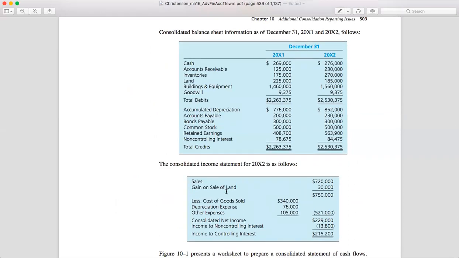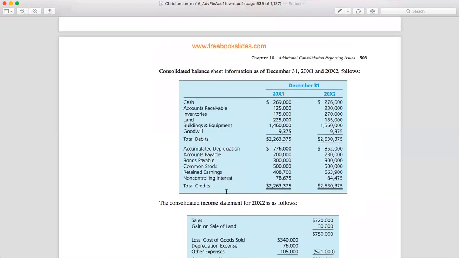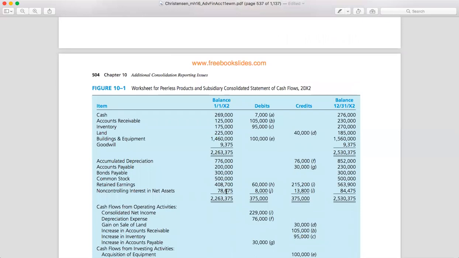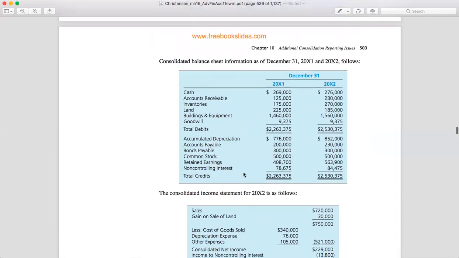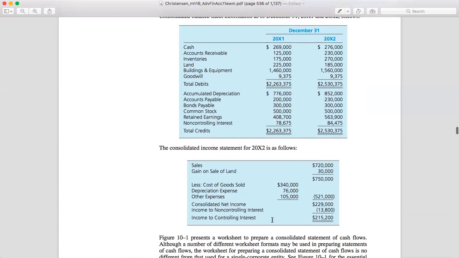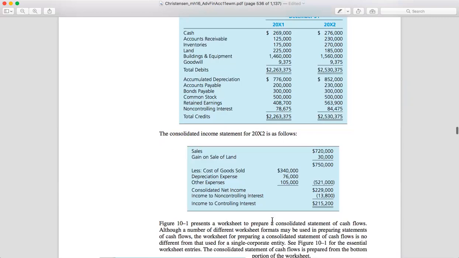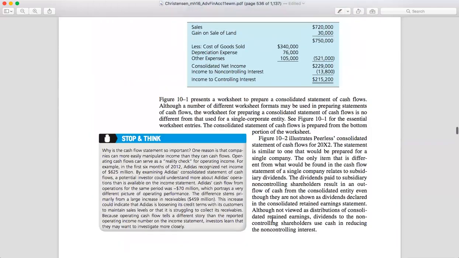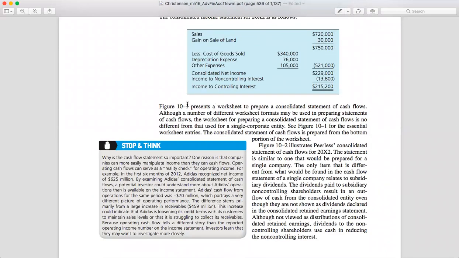So let's have a look at this one. This is the consolidated balance sheet information. Cash, accounts receivable. So this is the first year, the second year. And this is the consolidated income statement for the second year. Right. So there is a worksheet here that presents the statement of cash flow, the consolidated statement of cash flow.